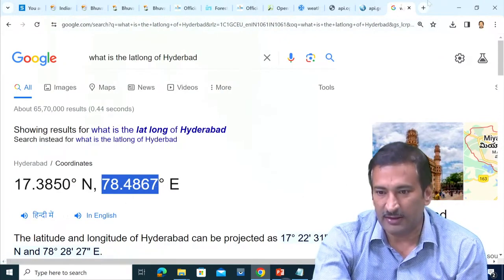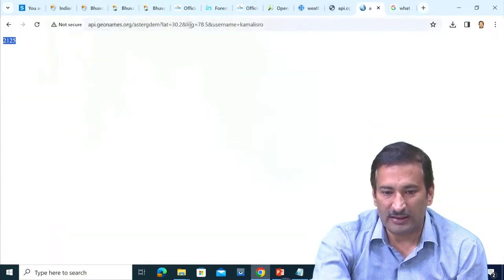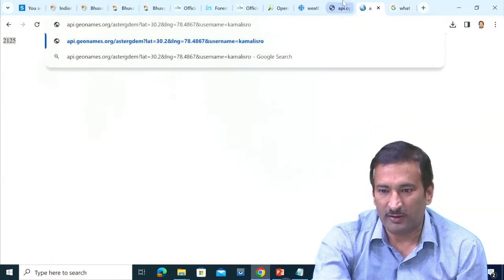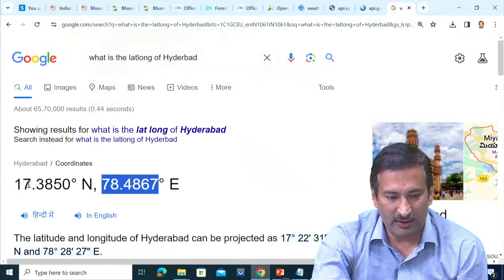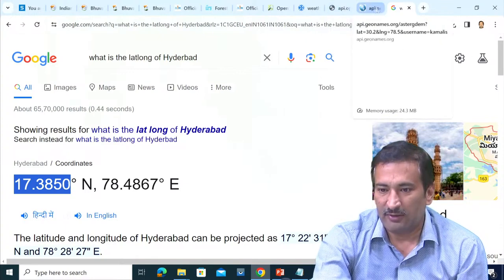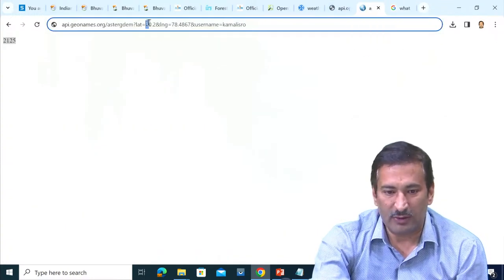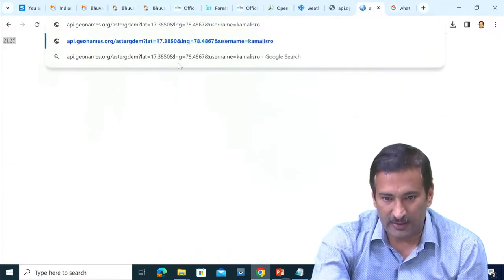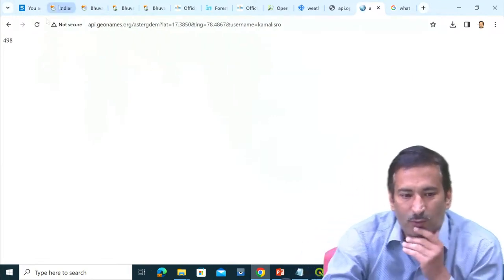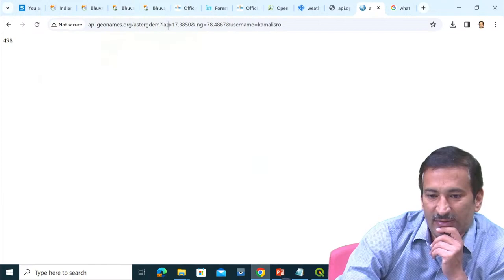Let us copy it here and put longitude equal to this portion over here, and then latitude I will take here, Control C. If I go to this API, it will just say 498 meters for the Hyderabad region.